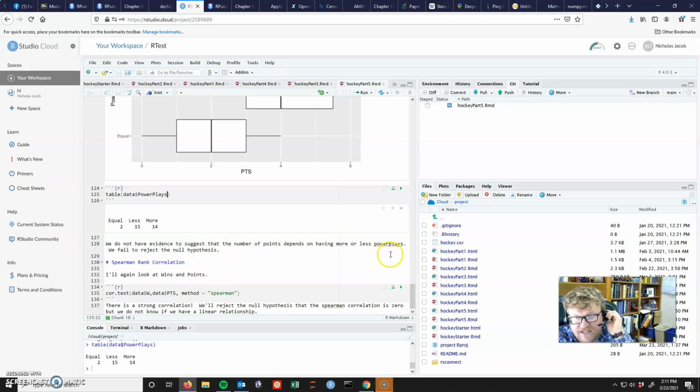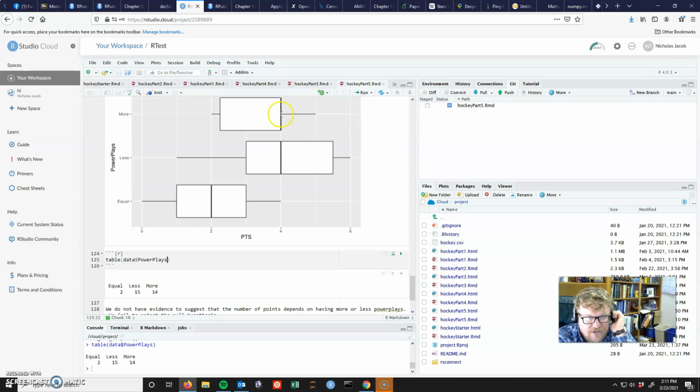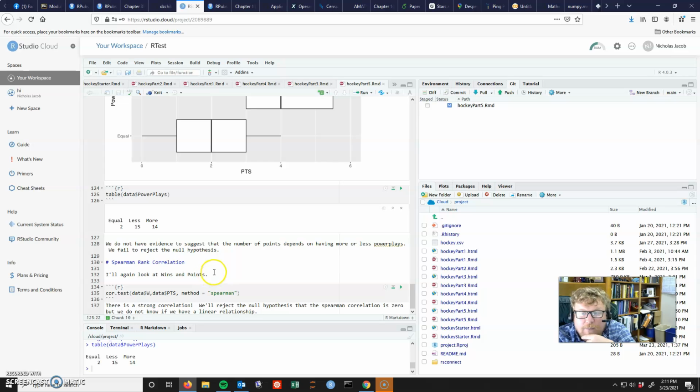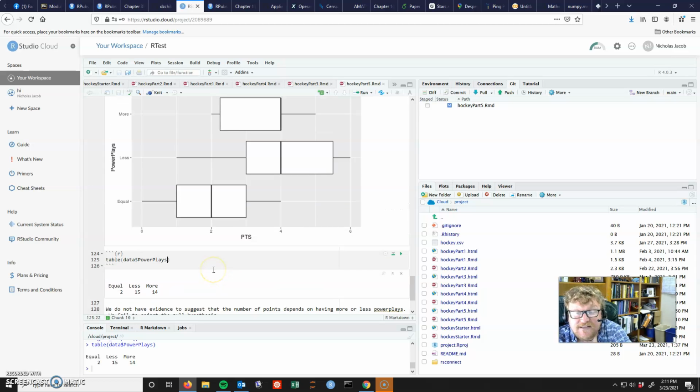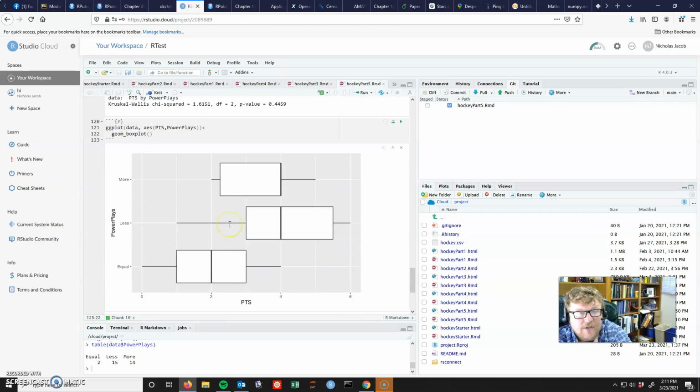Sometimes, when you do these visualizations, you're like, wait, what? Those should be different, right? Because this one's really different than those two. But because it has so few entries, I kind of imagine it has a 0 and a 4, right? So the median is at 2, but there's a 0 and a 4. So come on, man. Of course it's the same as these medians. Alright, good. By the way, that's why we do tests rather than just looking at the statistic. Because if I just look at the statistics, 2, 4, and 4, we would think those are different, but they're not. When you run the test, they really are the same.